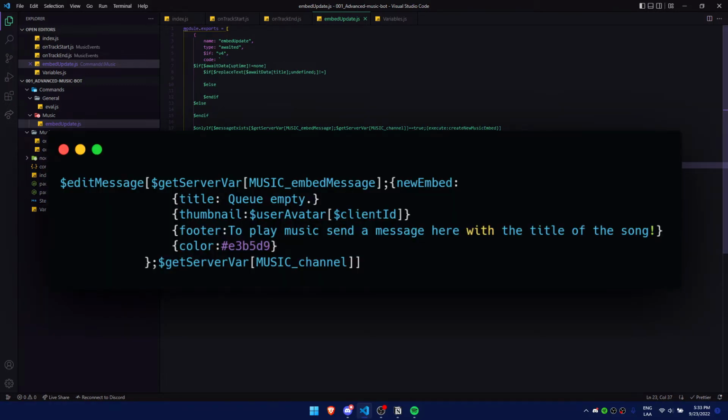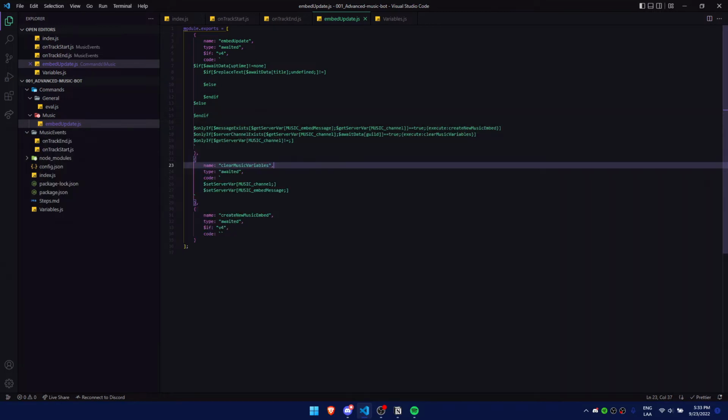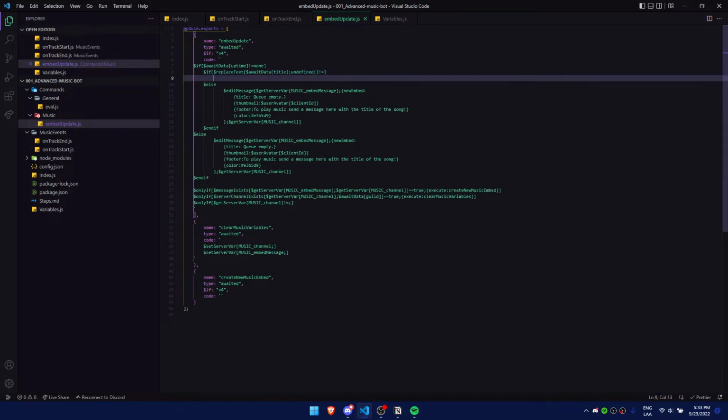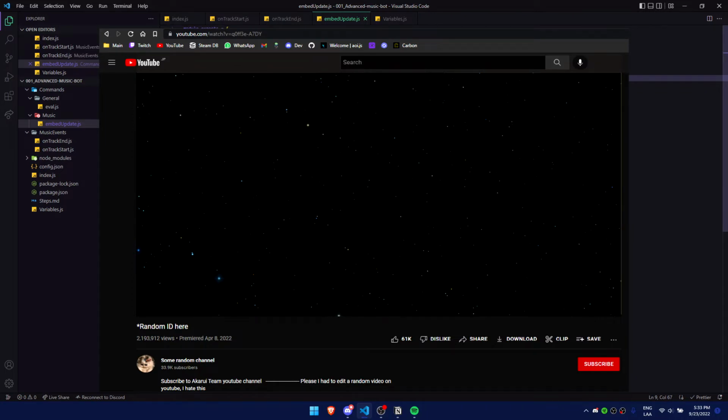Now we're gonna need to do an embed like the one you're seeing on screen right now, and we're gonna put it after both elses. Now we gotta split the queue, and how are we gonna do that? Using this. We split the queue using the title and the client ID, and we separate it by the client ID because I doubt there's a video out with the title of your client ID.